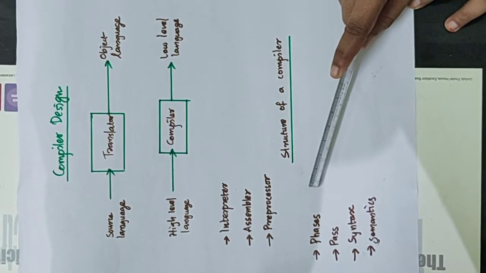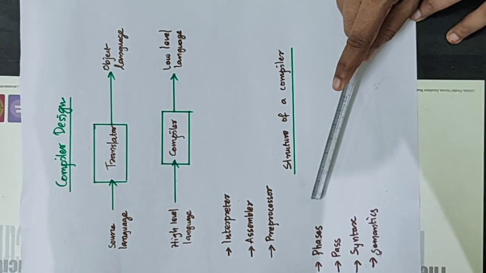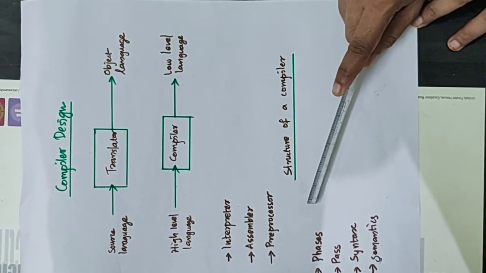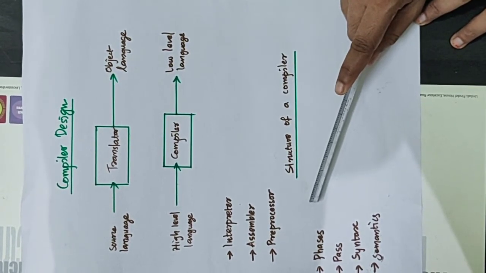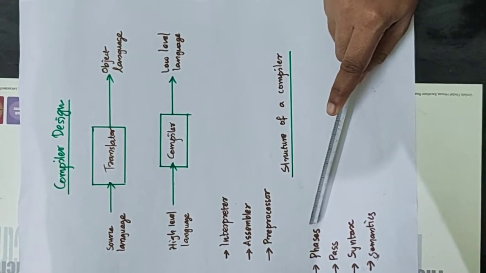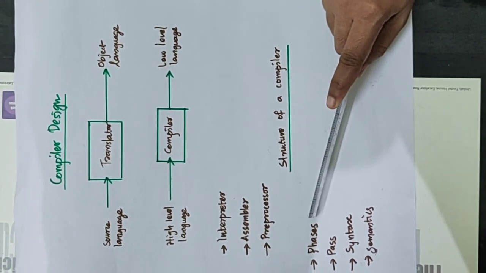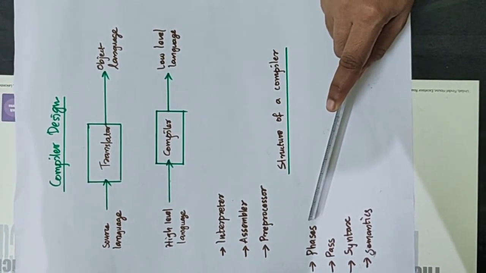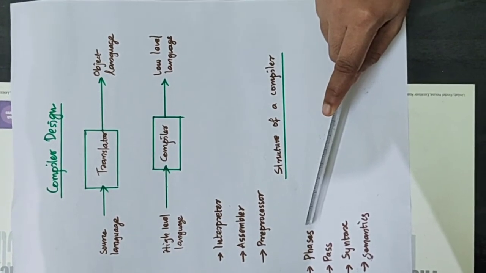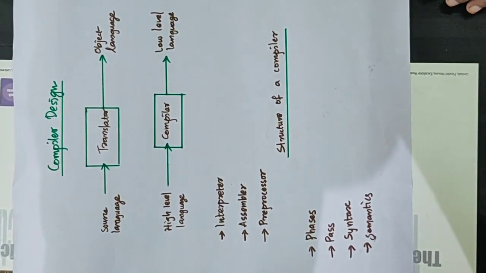A compiler takes as input a source program and produces an output which is a sequence of machine instructions. That compilation process is divided into a series of sub-processes known as phases. The compilation process is partitioned into a series of sub-processes called phases. A phase is a logical operation that takes as input one representation of the source program and produces an output in another representation.